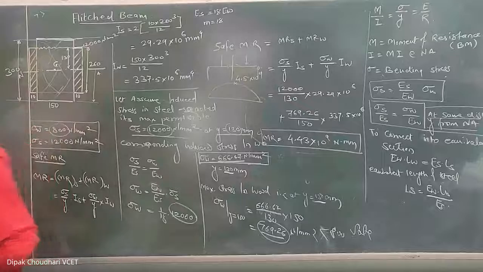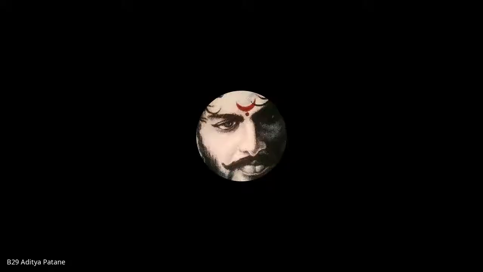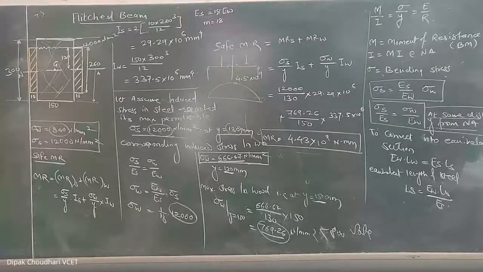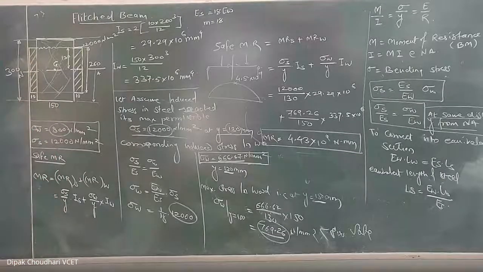क्या होगा? टेल मी, अनम्यूट एंड टेल मी. Sir, it will start bending. It will start bending means it will start failing. Failure will start. Okay, bending start होगा और bending start होने से failure होगा. Okay, because the applied bending moment is more than the safe moment of resistance.